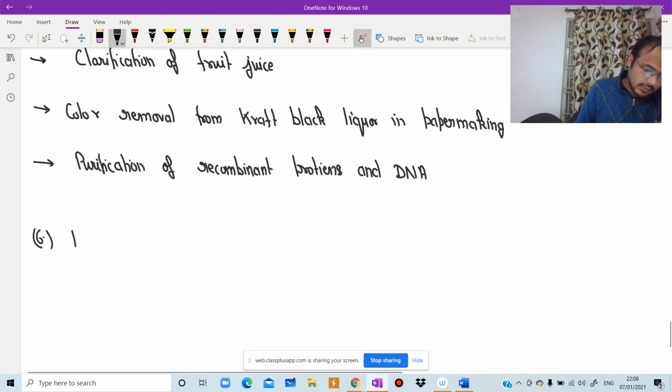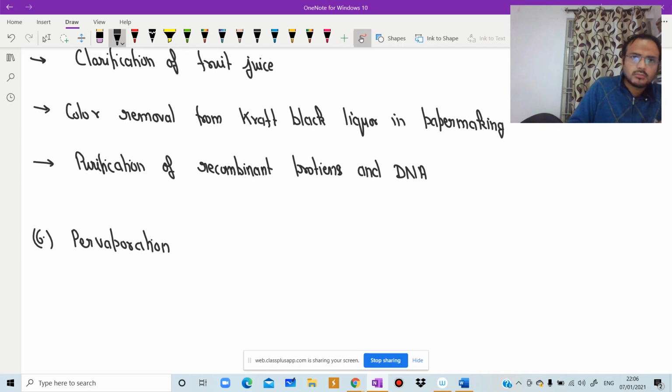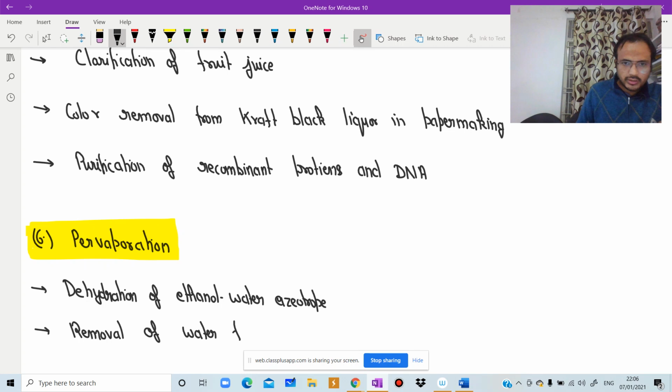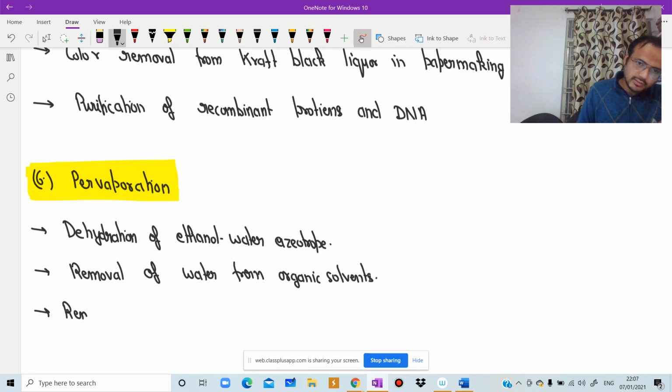Sixth one, pervaporation. We have dehydration of ethanol water azeotrope, removal of water from organic solvents, and removal of organics from water.